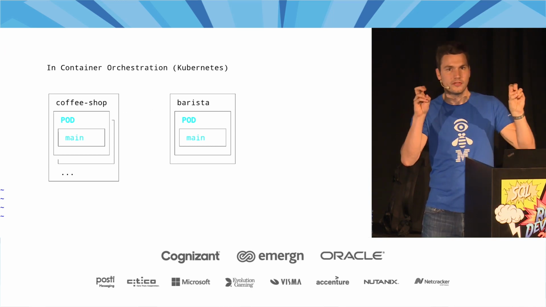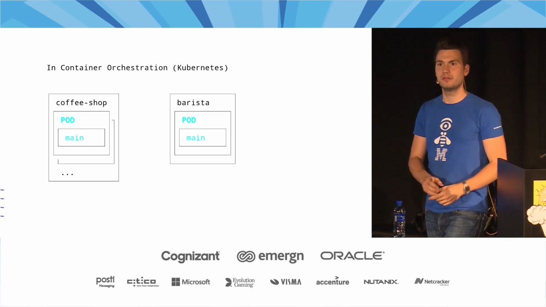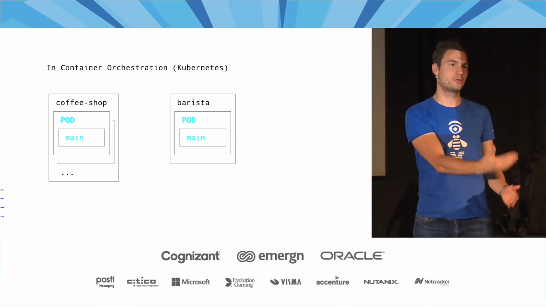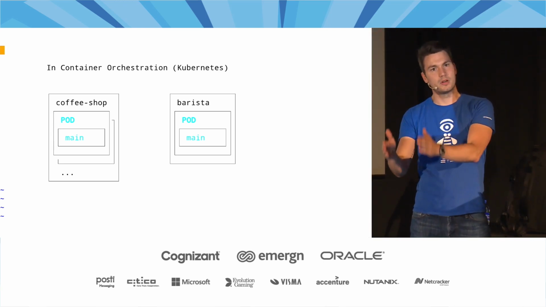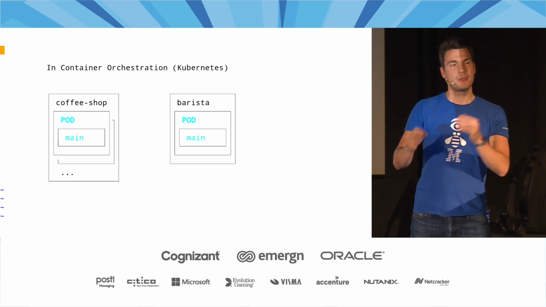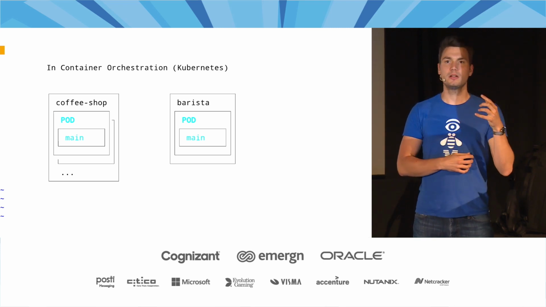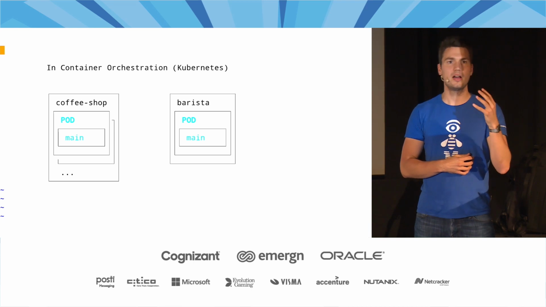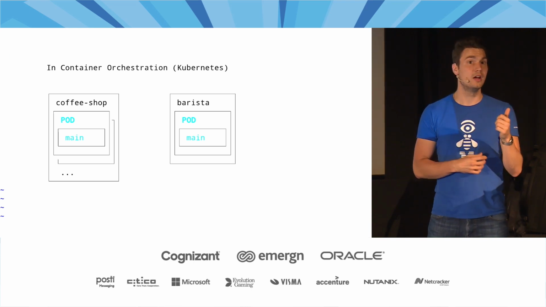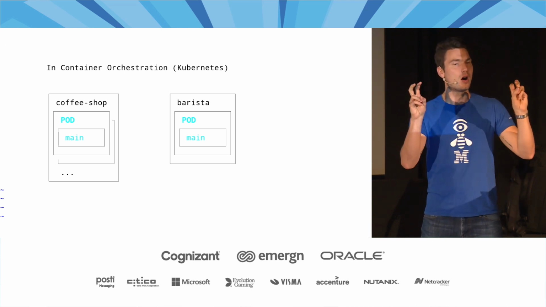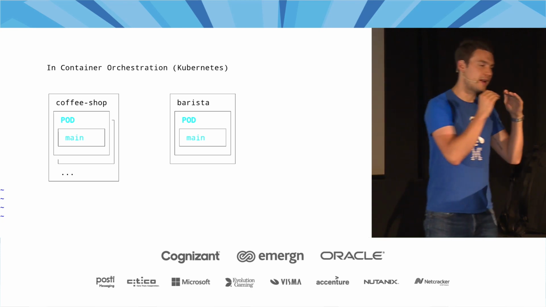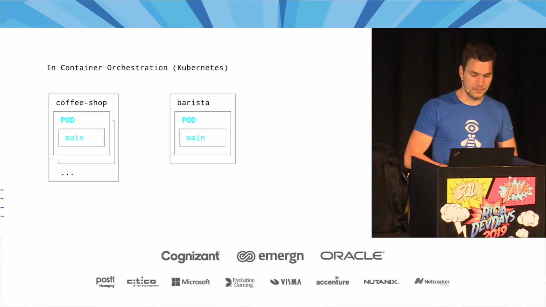If we have a coffee shop microservice, then we will have a Kubernetes coffee shop service. Same for the barista, another barista service, right? These services might have multiple instances. So we might have 5 or 10 or 2 or 1 running containers, running pods, that's the name in Kubernetes, that actually implement these services.